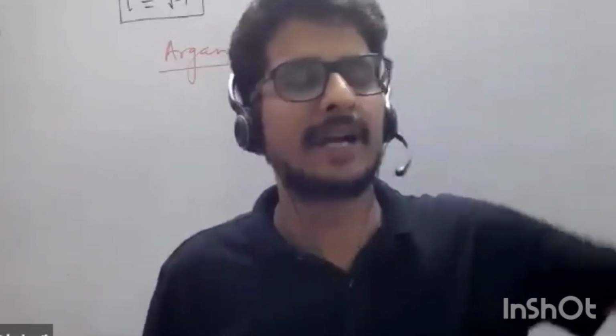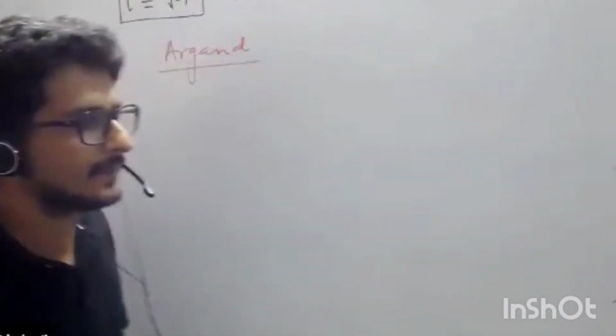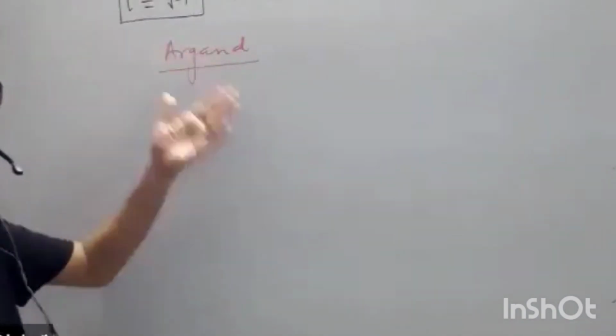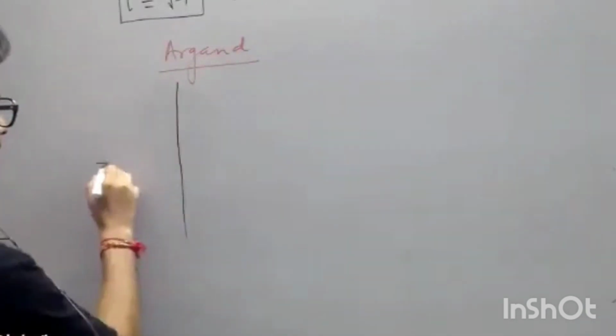Is that correct? If suppose there is a vector in which I cap is absent and there is a vector in which I cap is present, so you cannot write this vector in terms of that vector. They are linearly independent. Okay, that is the meaning of basis. इसीलिए आपको तीन एक्सिसेस की जरूरत पड़ती है because तीनों linearly independent है. You cannot replace the role of one by the other by multiplying it with any number. Okay, so Argand realized that these numbers, real and imaginary numbers, they are just acting like the vectors.